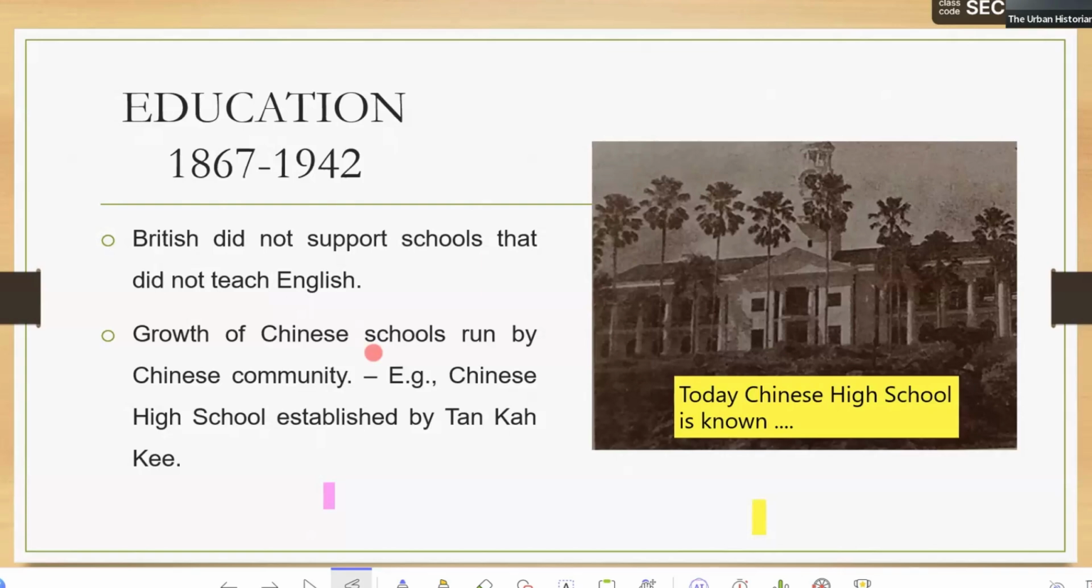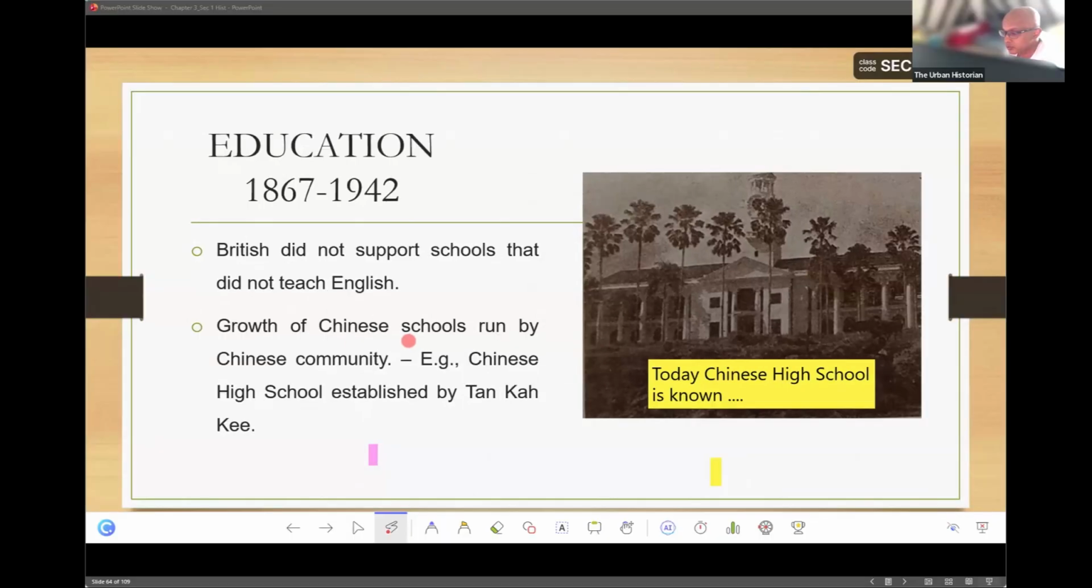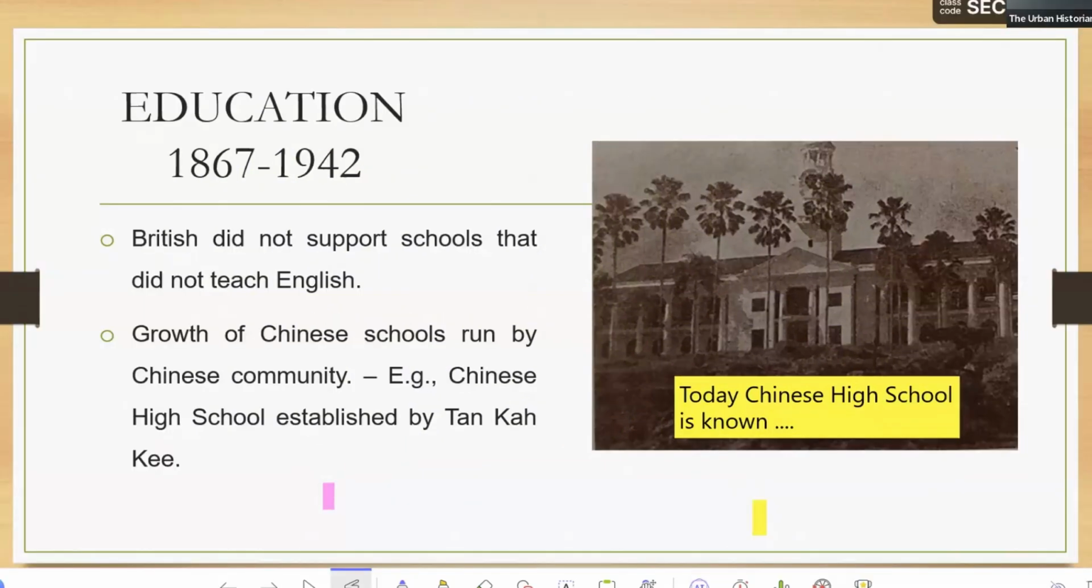And one of these schools is known as Chinese High School, established by Tan Kah Kee. Does anyone know what is the name of Chinese High School today? But today it is known as something else. What is the name? Is it Hwa Institution?